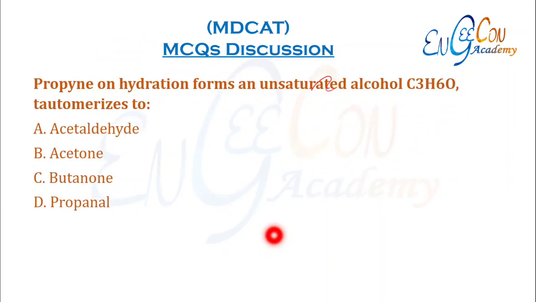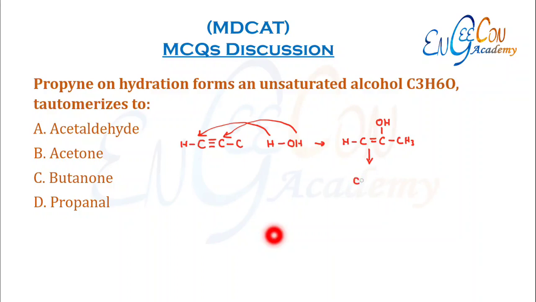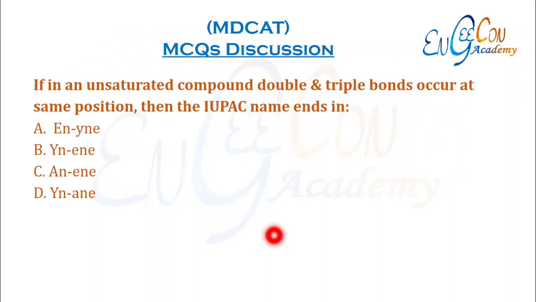Propyne on hydration forms an unsaturated alcohol which tautomerizes to ___. So this is propyne. When we add water to it, it follows Markovnikov's rule, and according to Markovnikov's rule, this compound is produced. So this compound is propen-2-ol. This propen-2-ol tautomerizes to acetone. So acetone is the end product of hydration of propyne.